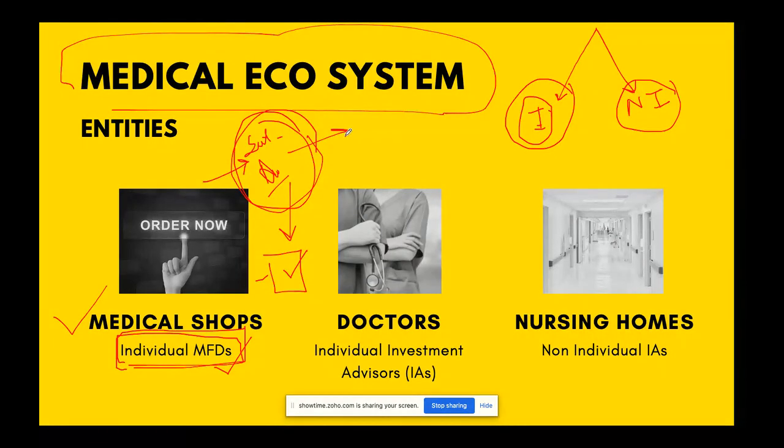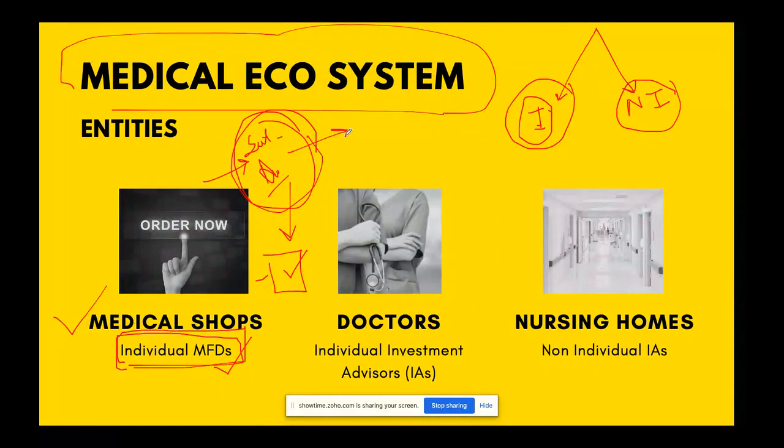Now, most of you have ordered medicine online, I hope. If you have not, try it once. Once you put the medicine name and list in the app, it will ask you, who has advised you? Is there any prescription? You will say, sorry, I have no prescription.